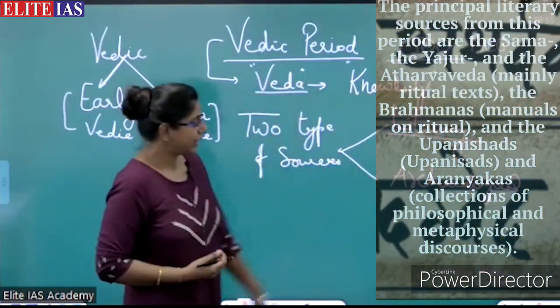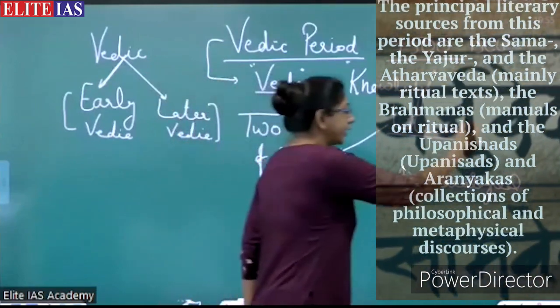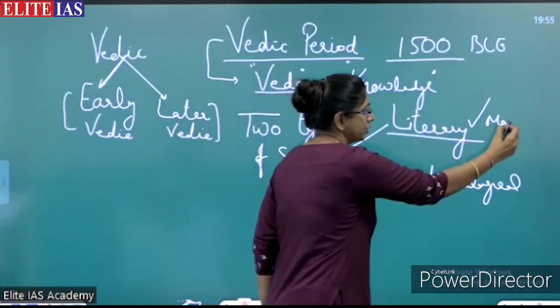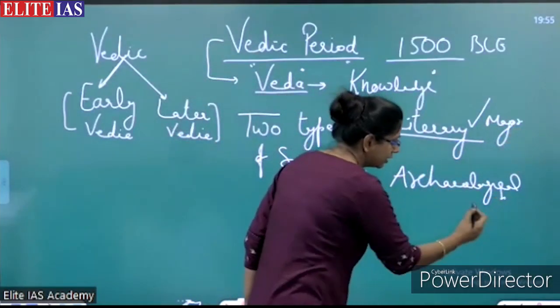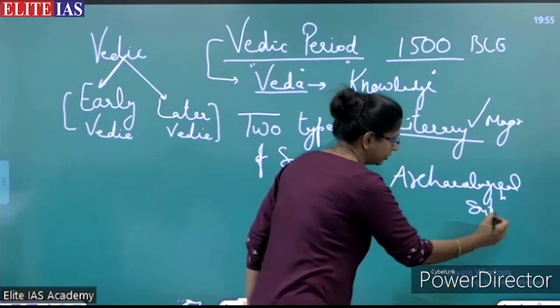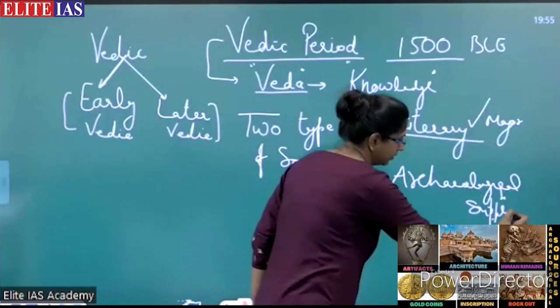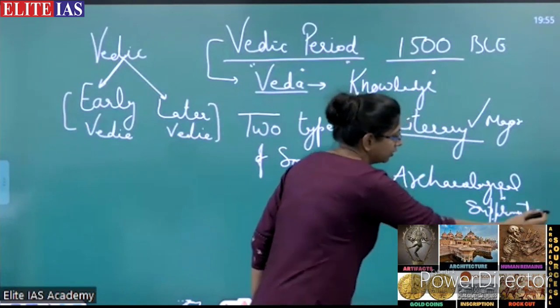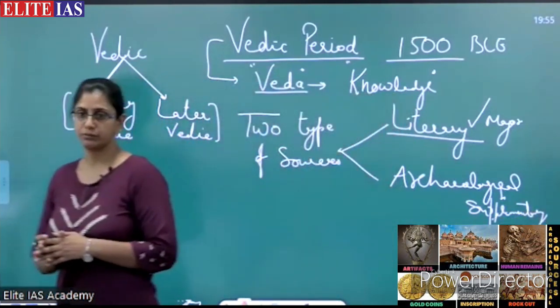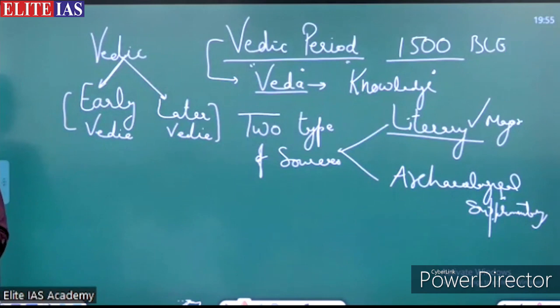But between the two, the literary sources were the major source, and the archaeological ones were the supplementary sources, which complement each other, which complete each other, right?